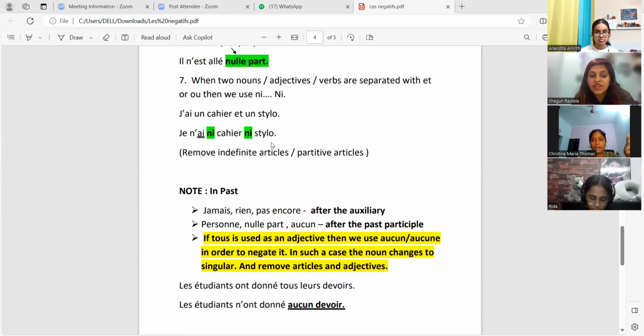We are basically talking here about the past. After the auxiliary means? What is the meaning of after the auxiliary? After être or avoir. Very good. Okay, after être or avoir.